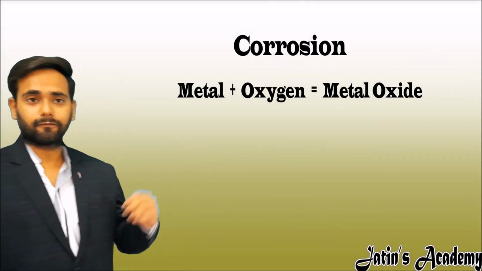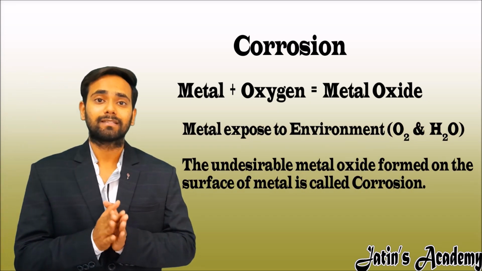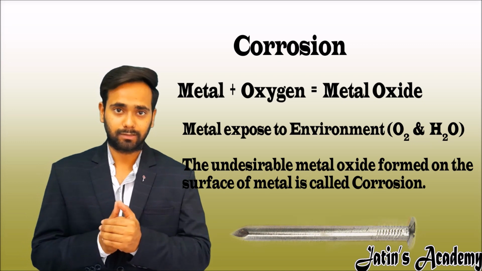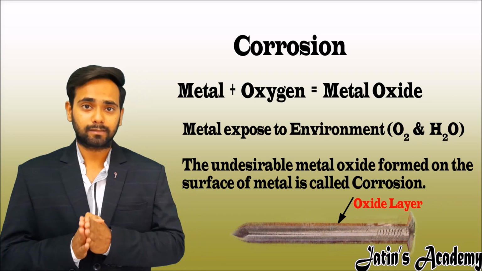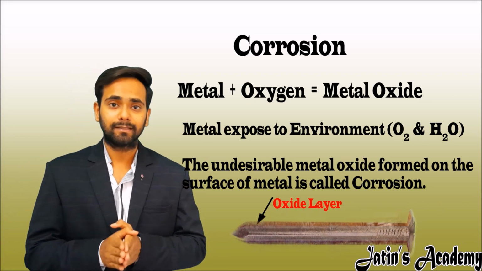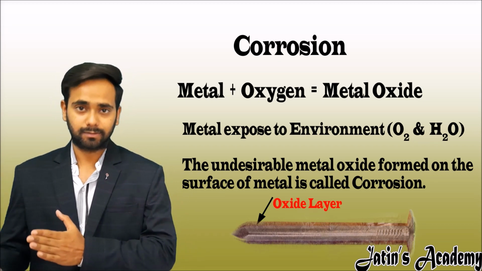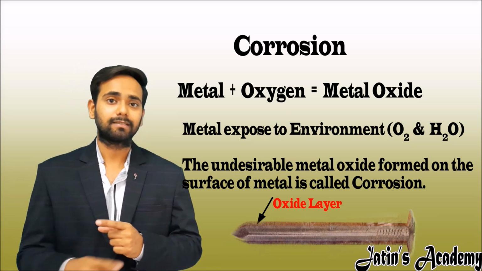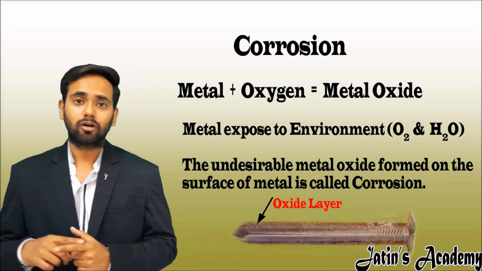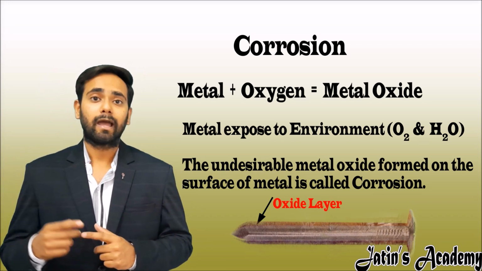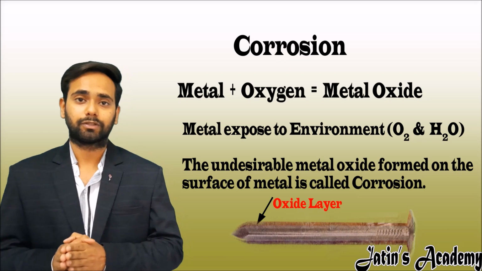Now let's understand what is corrosion. When a metal is exposed to the environment, meaning in the environment there is moisture and oxygen, an oxide layer is formed on the surface of the metal, which is called the metal oxide layer. This layer is actually undesirable for some metals and desirable for some metals. So this layer is called corrosion of metal. Usually in the case of iron, this oxide layer is undesirable and the metal is corroded, and the whole iron piece gets damaged due to this corrosion.